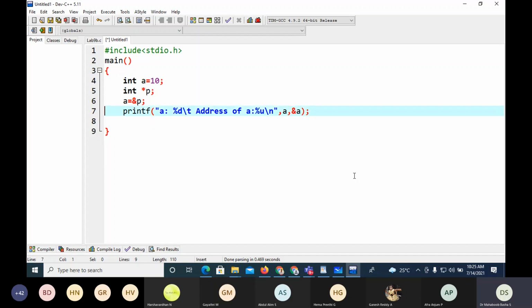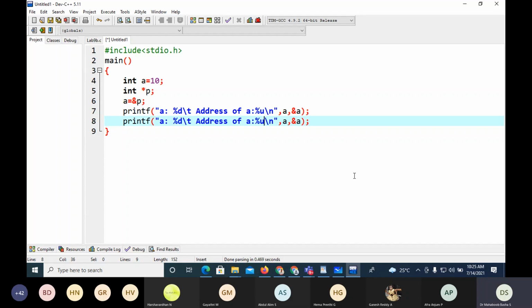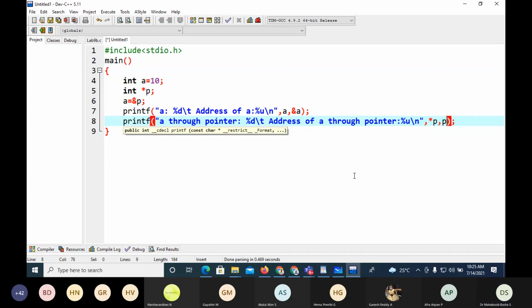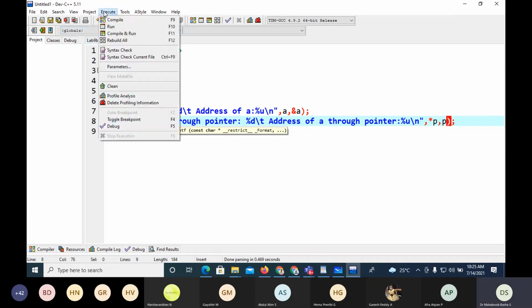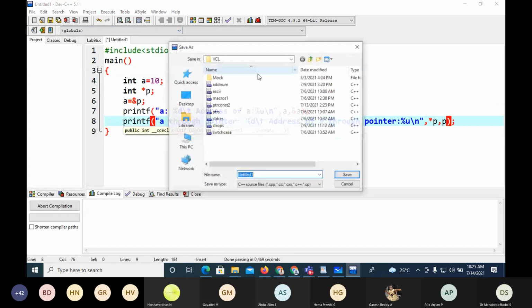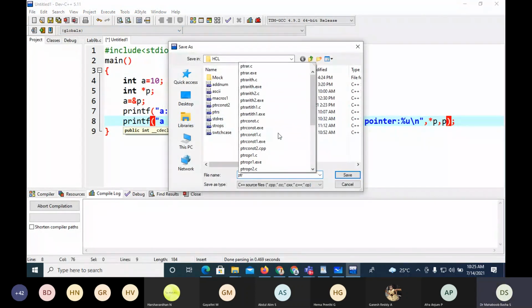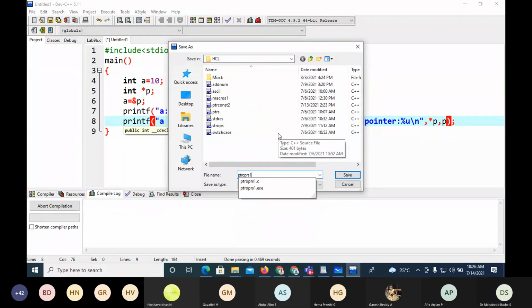Then printf, I'll take the same thing. I'll access a through the pointer, the address of a through the pointer. When I take this, it is *p, then p. So if I execute this, this is pointer 1.